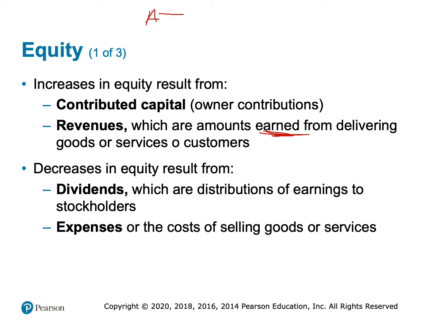So our equation up here, remember, is assets equal liabilities plus equity, right? And equity, we said, is broken up into two categories. One of those is contributed capital, and for our purposes right now until we get to chapter 13, we're just going to call this common stock, which is basically what it is. And then the other half is retained earnings.